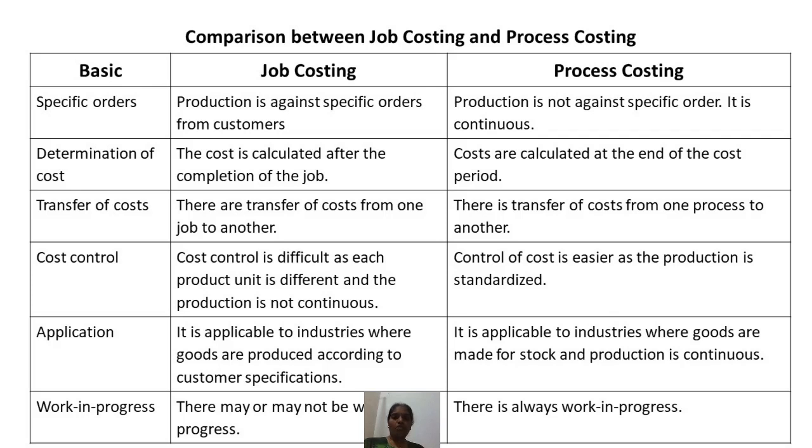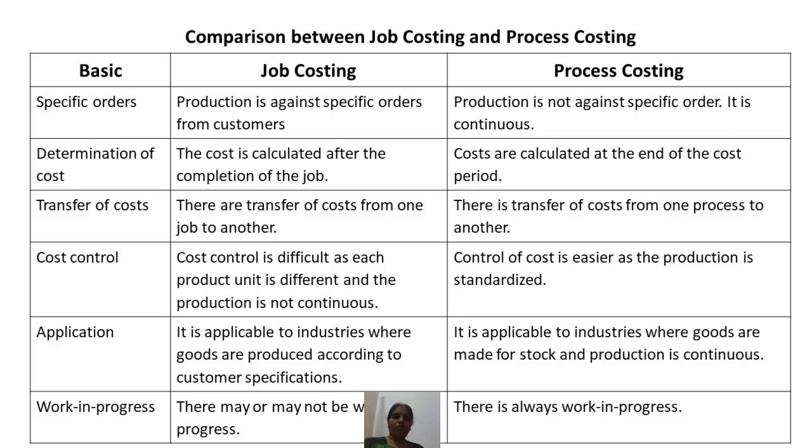In job costing, customers will come and give specific orders, so based on the specific orders, production is undertaken. In process costing, there is no such specific order. The producer does not receive any specific order for production.